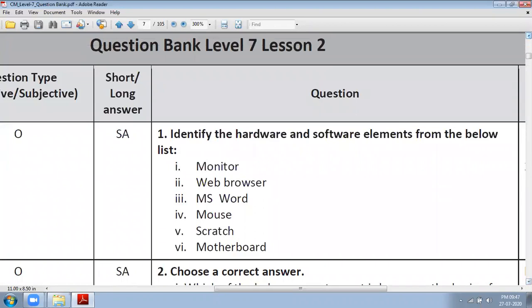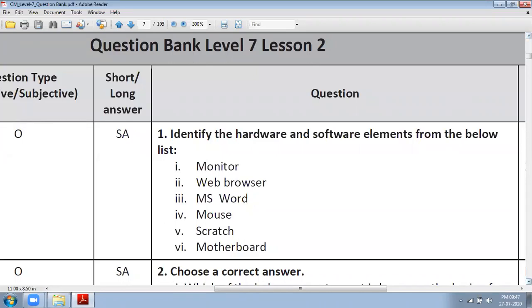Here you do not need to write all the questions, only the questions that you are not able to understand, or if you want to write for future purposes, because each and every question is from your concept that has been taught already through the video classes, and all the objective questions here are framed from your concept.